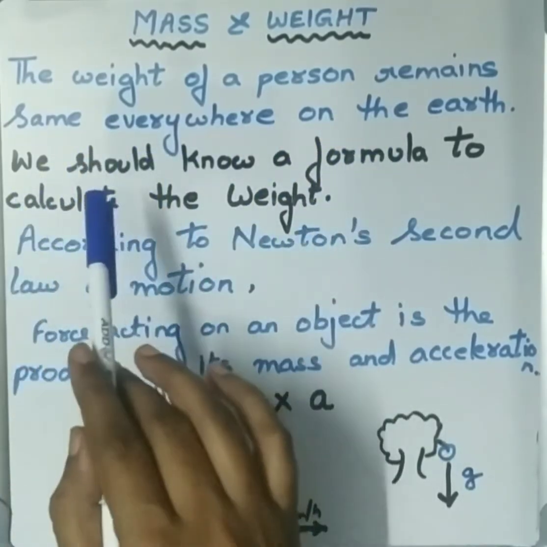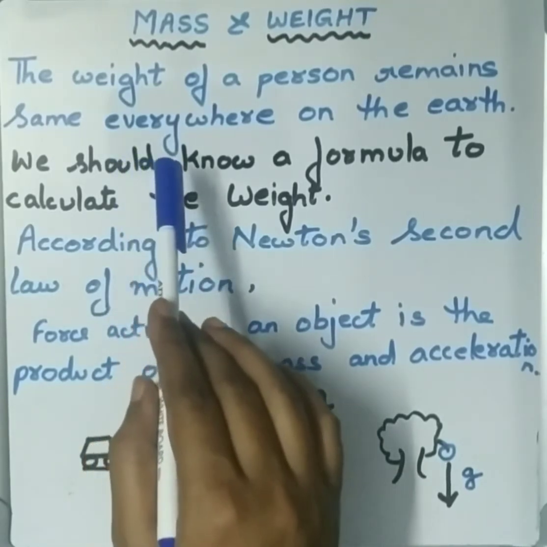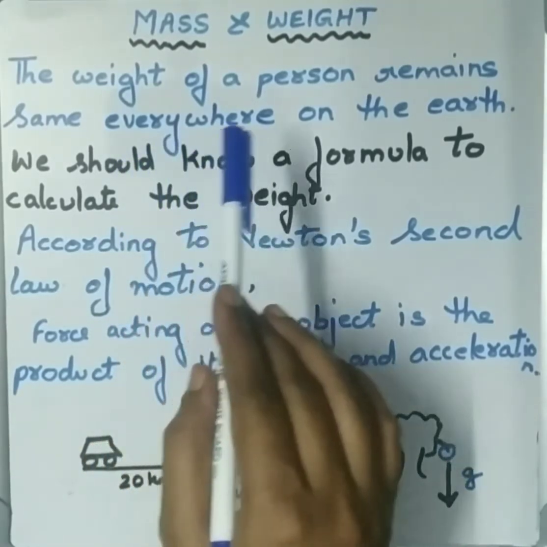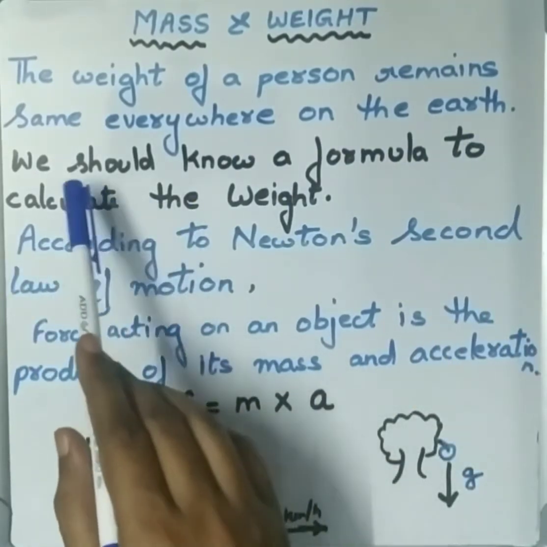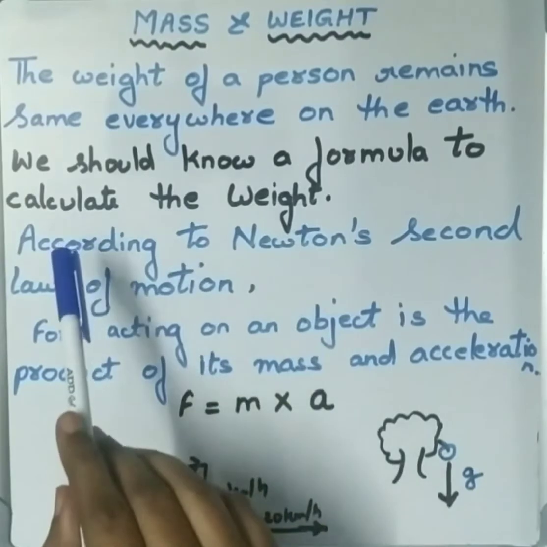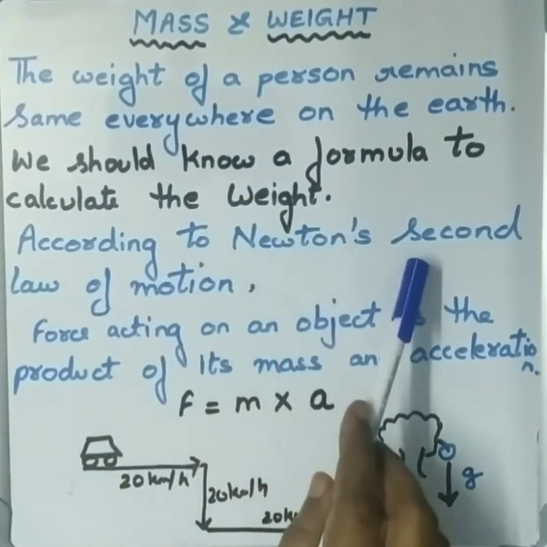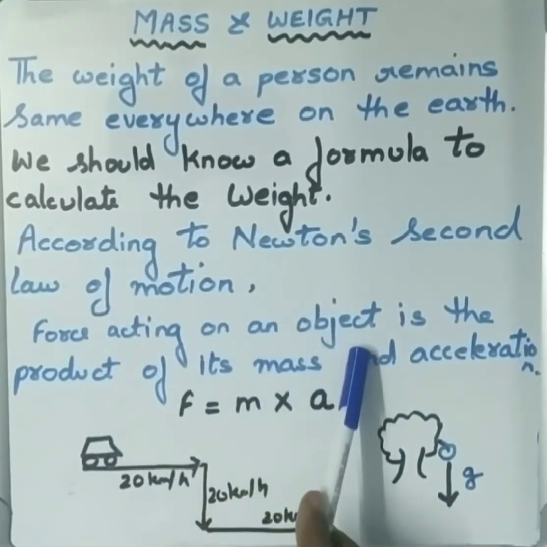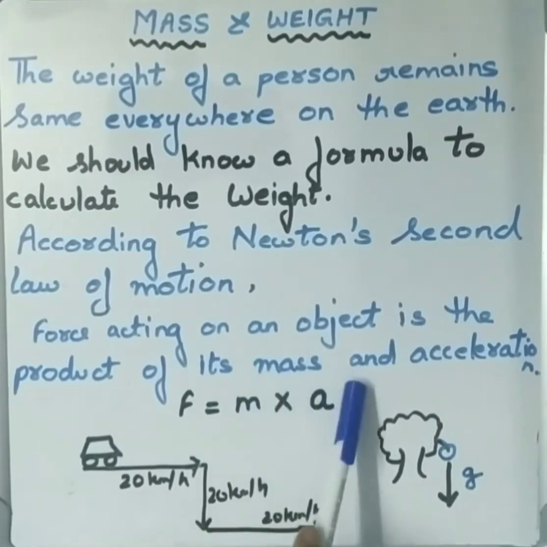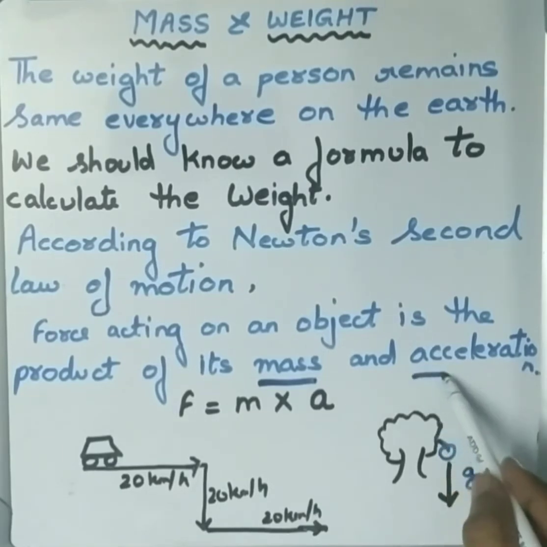But just now, in the previous video, we learned that the weight of a person will change depending upon the location. So here we should know a formula to calculate the weight. According to Newton's second law of motion, force acting on an object is the product of its mass and acceleration. I hope everyone knows about mass, but what is acceleration?